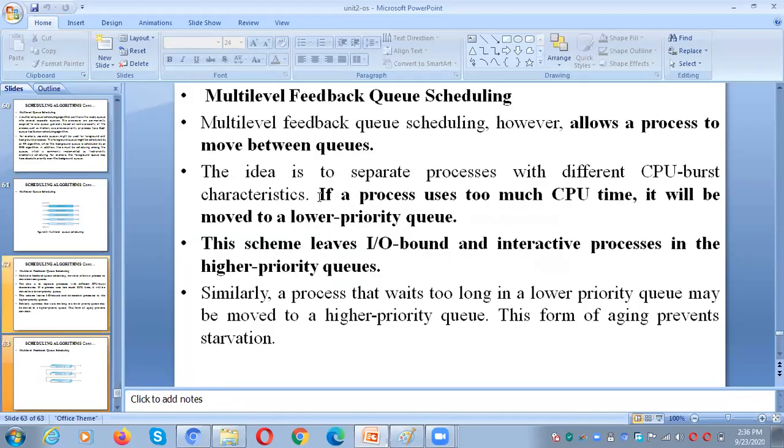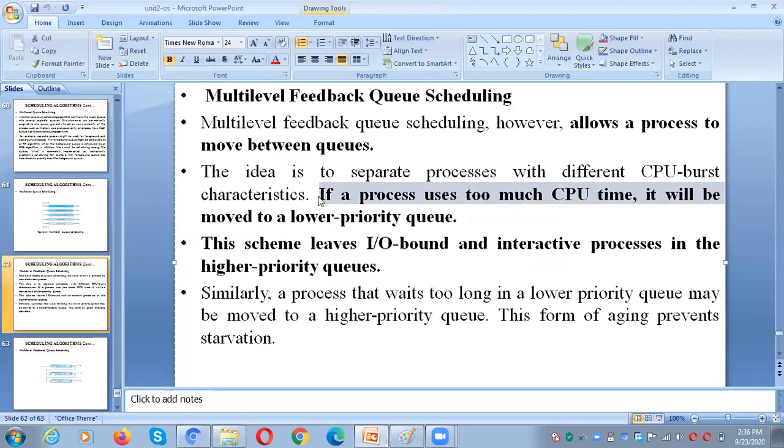You can see this line: if a process uses too much CPU time, it will be moved to the low priority queue. And next, IO bound and interactive processes are in the high priority queues. If the process requires more CPU time, it will be in the lower priority. If the process requires less CPU time, that means the process is IO bound, it will be kept in the